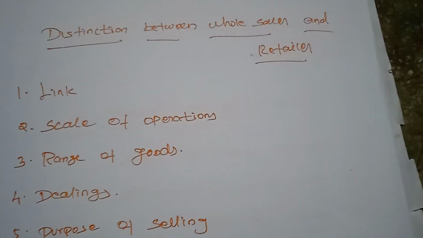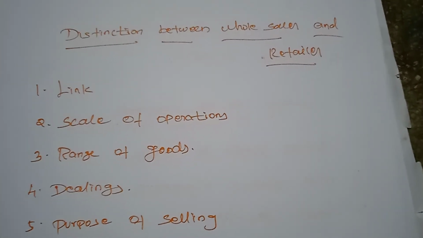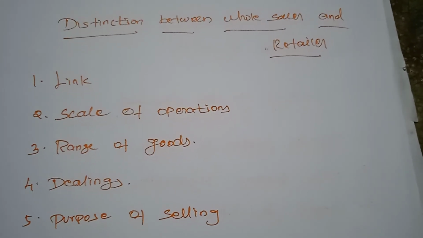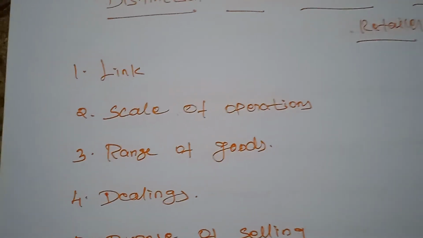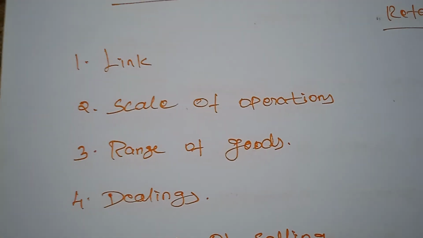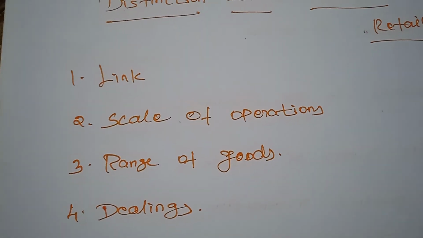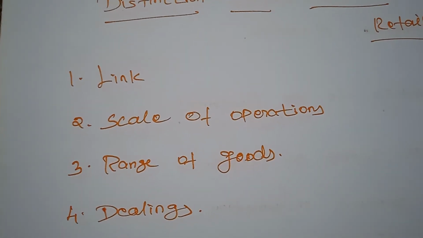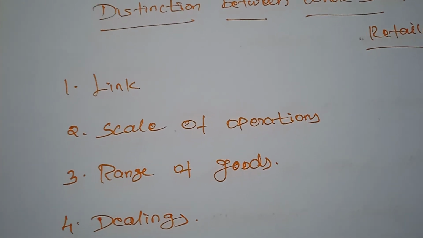Next is the distinction between wholesaler and retailer. What are the differences between the wholesaler and retailer? The first one is the link. The wholesaler serves as a link between the producers and the retailers. On the other hand, the retailer provides a link between the wholesalers and the consumers.